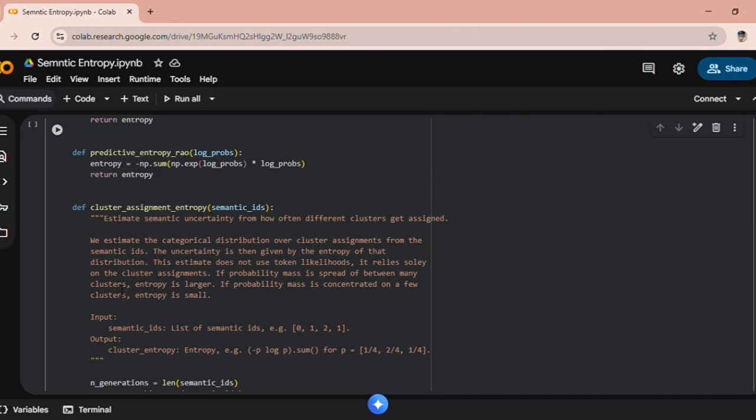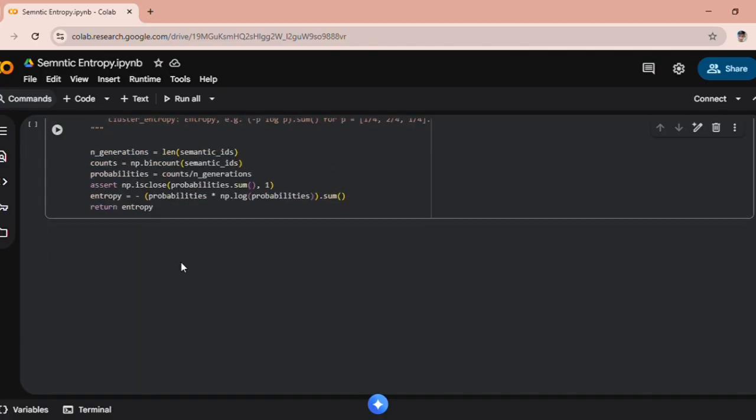This function, that is the cluster assignment entropy, measures the semantic uncertainty, that is, how spread the model's answers are across different meanings. If all the responses fall into one cluster, entropy is low, that is the model is confident. If the responses are evenly distributed among many clusters, then the entropy is high, that is the model is uncertain in its meaning.